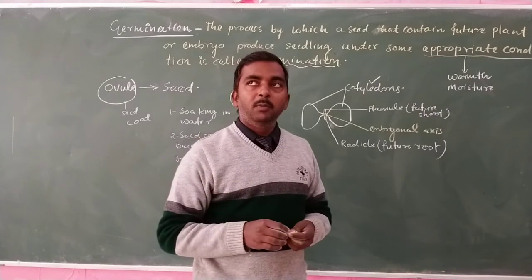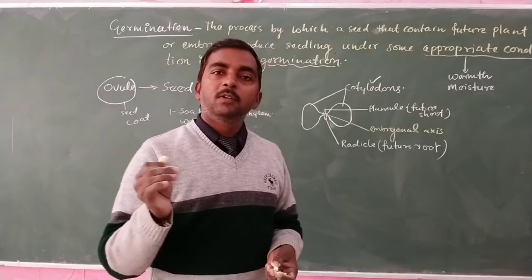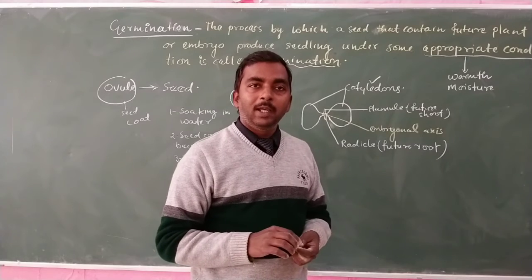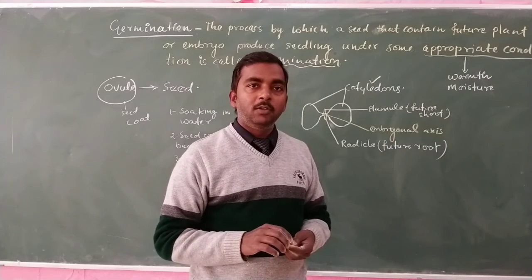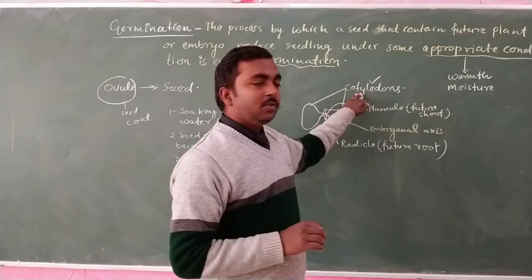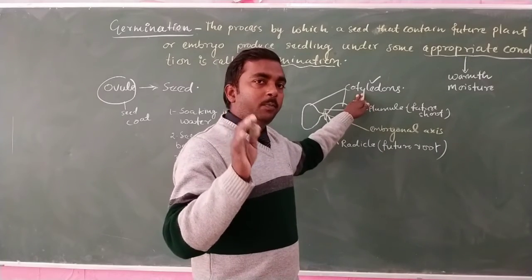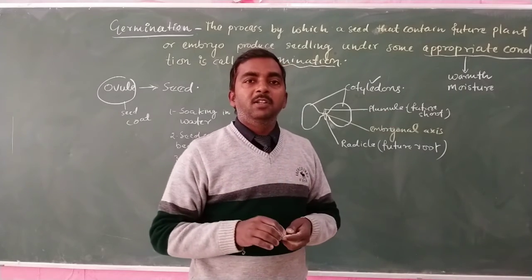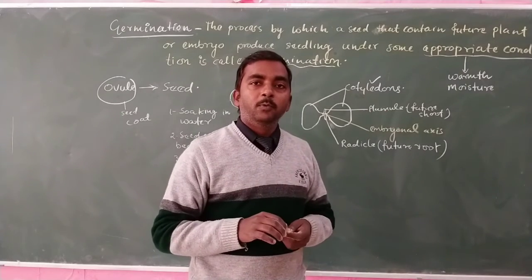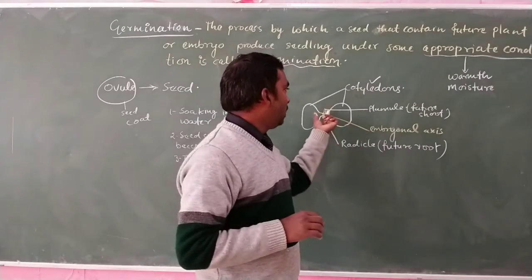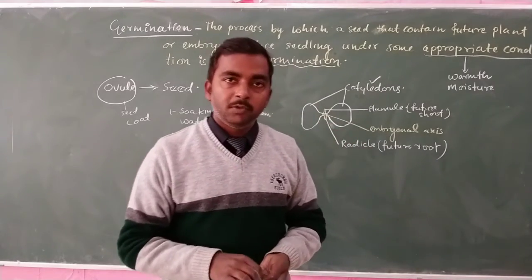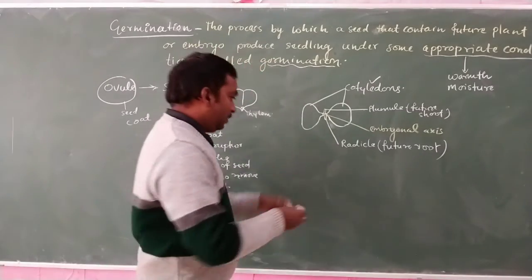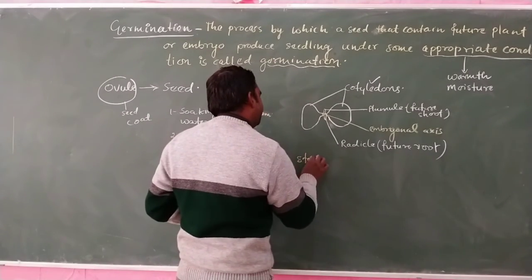During embryonal development, the endosperm is destroyed or utilized, and in the place of endosperm the cotyledons are made. These cotyledons help in the germination of seed. They provide food or nourishment to the growing embryo during the germination process.